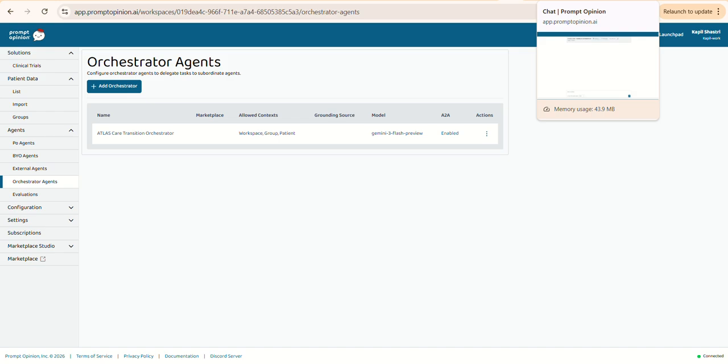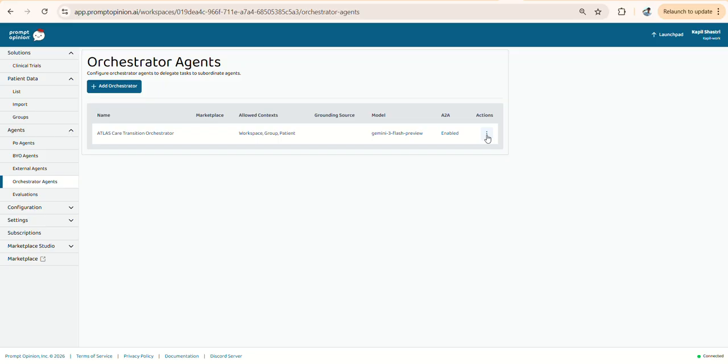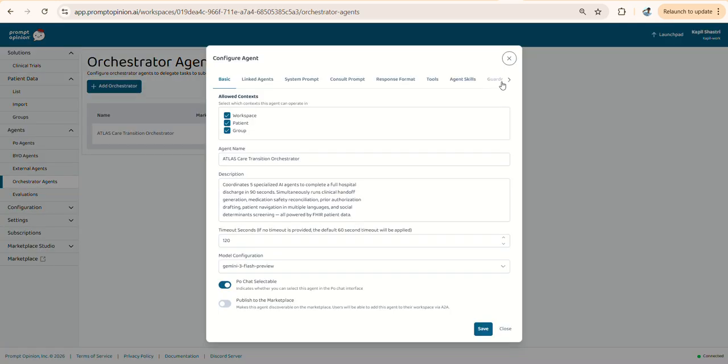Every year, 2.3 million patients are harmed at hospital discharge, not because anyone failed, but because coordinating a safe discharge requires six complex workflows happening simultaneously. Today in hospitals, these tasks are done by six different departments that might or might not communicate with each other, and this makes discharge very difficult.